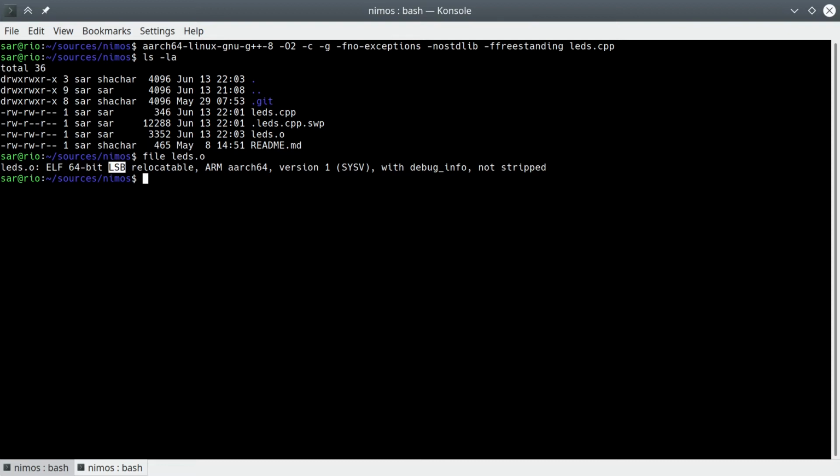I'll probably talk about endianness later on in the series. Relocatable means the file has metadata that knows how to change the address at which the code in this file is loaded. In other words, it has not yet decided where it is going to be placed in memory. ARM AArch64 is our target CPU, of course. We can actually gain some insight into the file with the objdump command. As usual, we need to prefix the target triplet to it. -x tells objdump to tell us which sections are in the file.